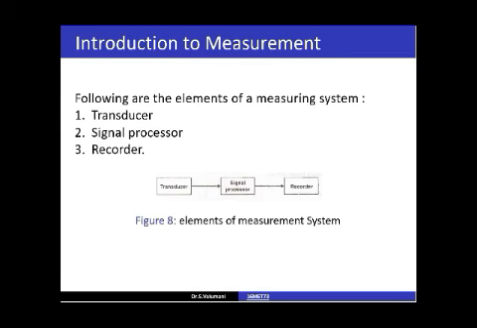Next, introduction to measurement systems. Following are the 3 elements of a measuring system. For anything we want to measure, we need 3 elements. One is transducer, second one signal processor, third one recorder.